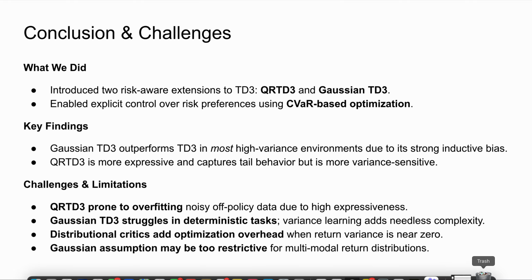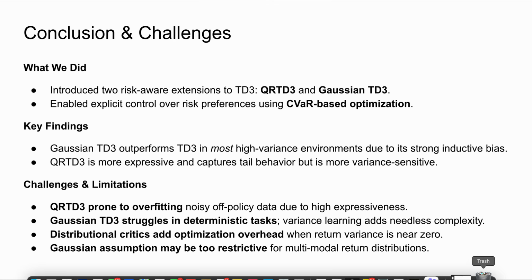To wrap up, our project introduced two risk-aware extensions to TD3, QRTD3 and Gaussian TD3, both of which allow us to control an agent's risk sensitivity using CVaR. From our experiments across 7 environments, we saw that risk awareness can significantly improve performance, especially in high-risk tasks where rare catastrophic failures dominate learning. Gaussian TD3 in particular performed the best overall thanks to its strong inductive bias, which stabilizes training and reduces overfitting.